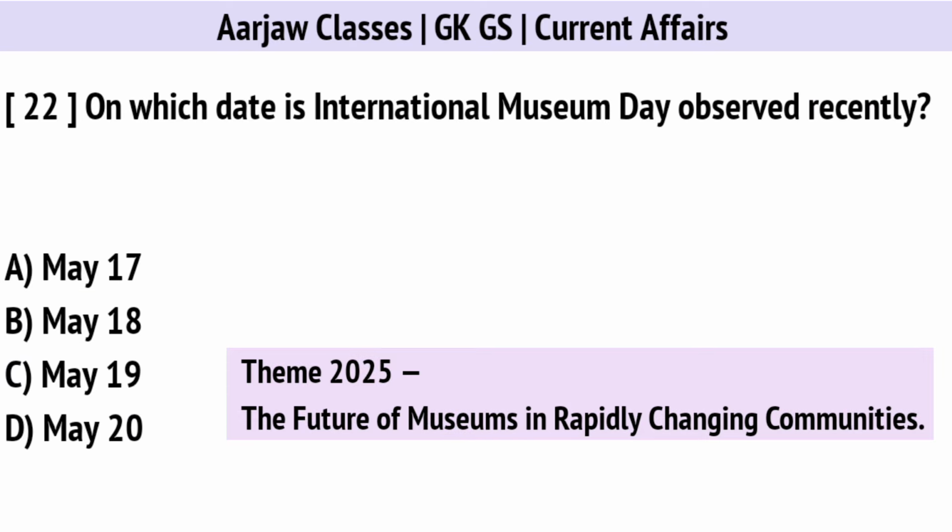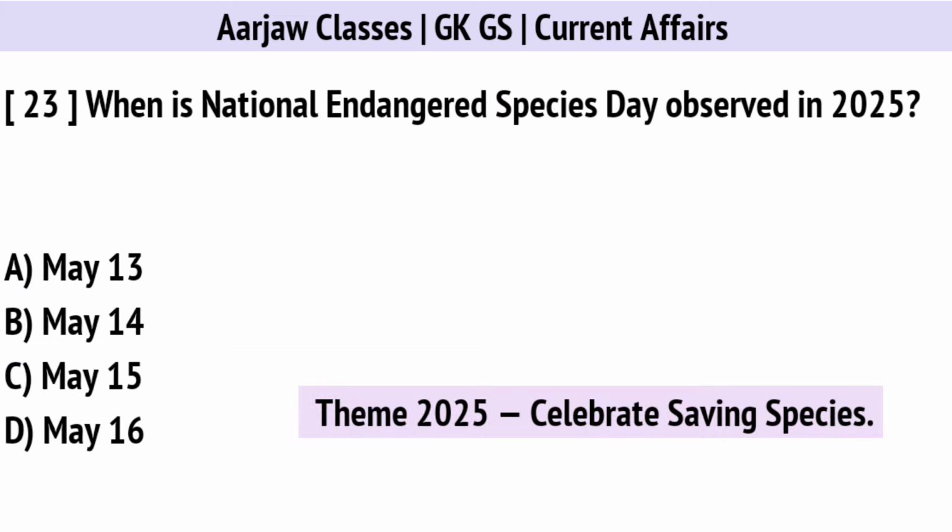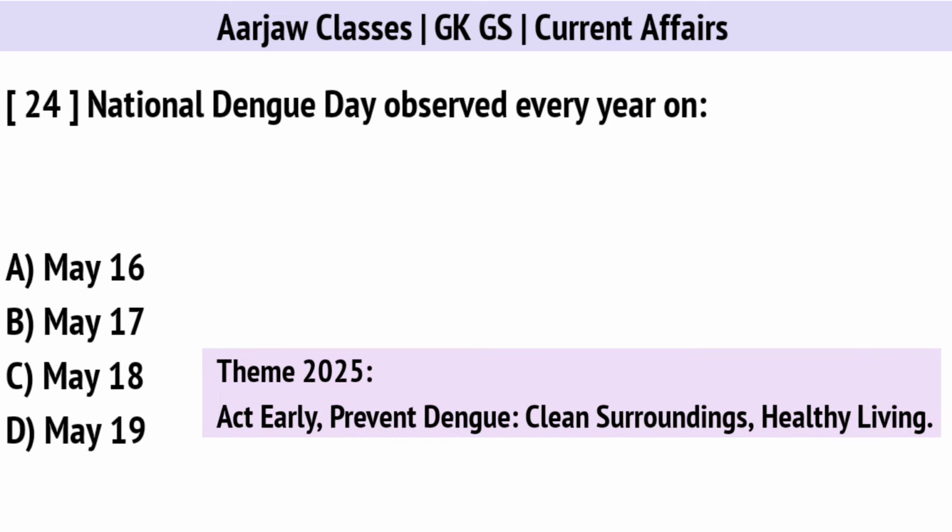On which date is International Museum Day observed recently? Correct option is B. On 18th May. When is National Endangered Species Day observed in 2025? Correct option is D. On 16th May. National Dengue Day observed every year on. Correct option is A. On 16th May.